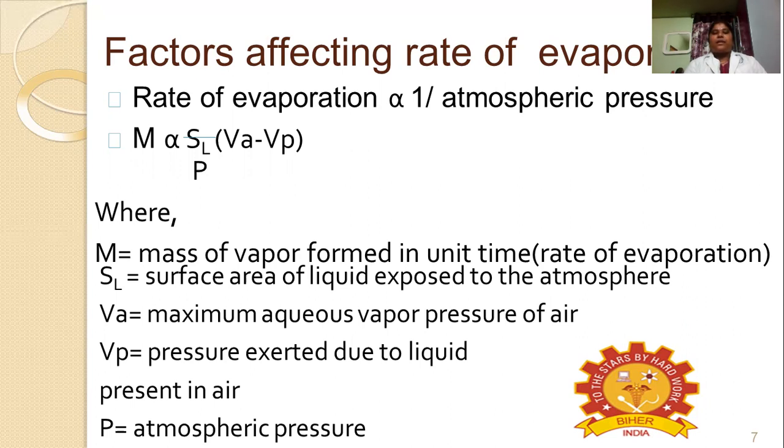That is what they have explained in the formula: M is directly proportional to the surface area of the liquid exposed to the atmosphere, S·L, divided by P, the atmospheric pressure, and then multiplied by (VA minus VP). What is this? The vapor pressure of the aqueous vapor in air, and the vapor pressure due to the liquid.